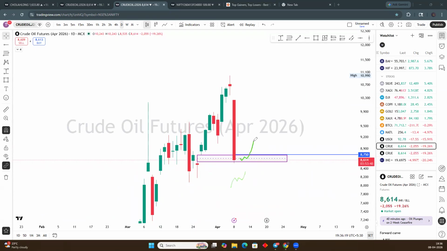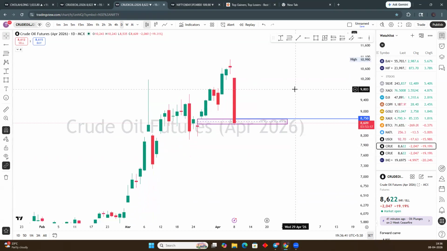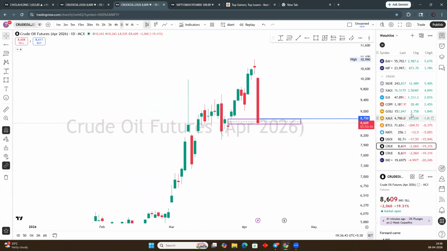If tomorrow crude opens gap up, it will again try to go somewhat upside, and then it will be like this only, because the major trend of crude is bullish only. Okay, so I am expecting a sideways market in crude oil, or we can say slowly upside to trap people or to take the buy side liquidity. Understood? So this is the current scenario of silver and gold.